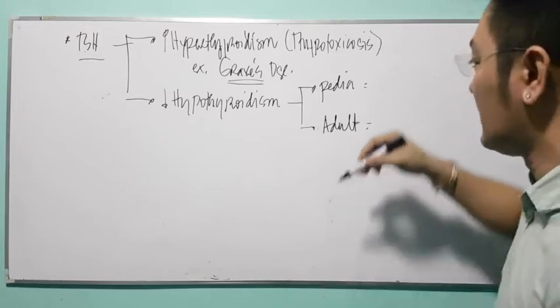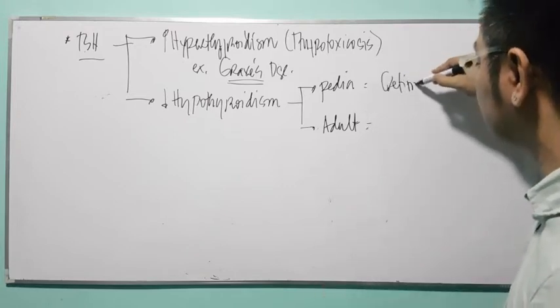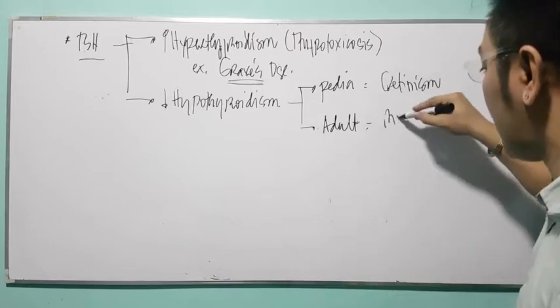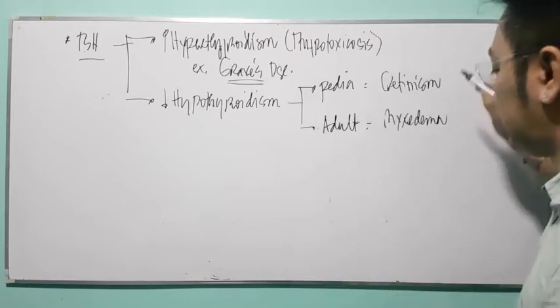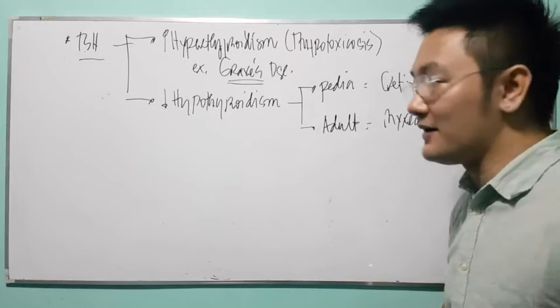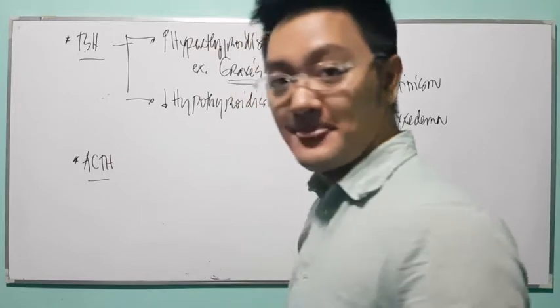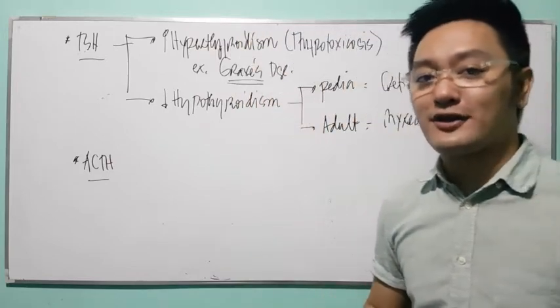Hypothyroidism for pediatric, you call that cretinism. Hypothyroidism for adult, you call that myxedema. Can you follow? I hope so. Next, another is your ACTH. Can you follow? Your adrenocorticotropic hormone.